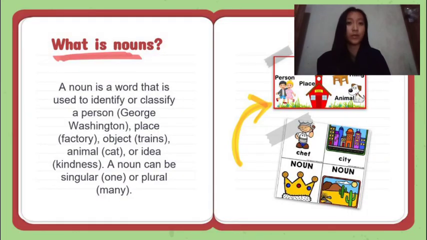What is a noun? A noun is a word that is used to identify or classify a person, like George Washington, place, like factory, object, trains, animal, cat, or idea, kindness. A noun can be singular, one, or plural, many.